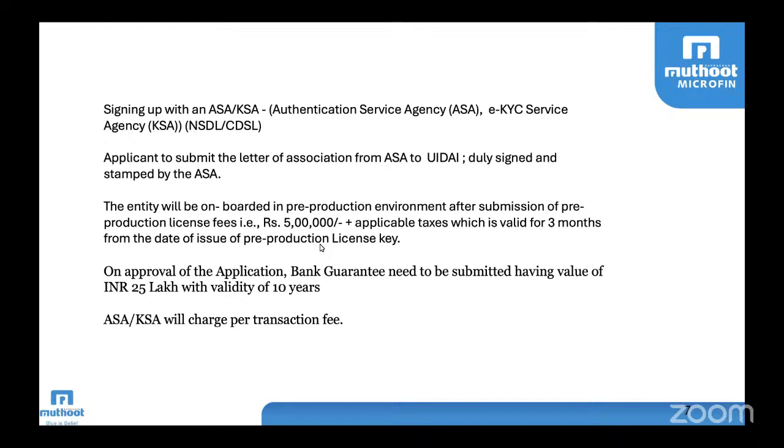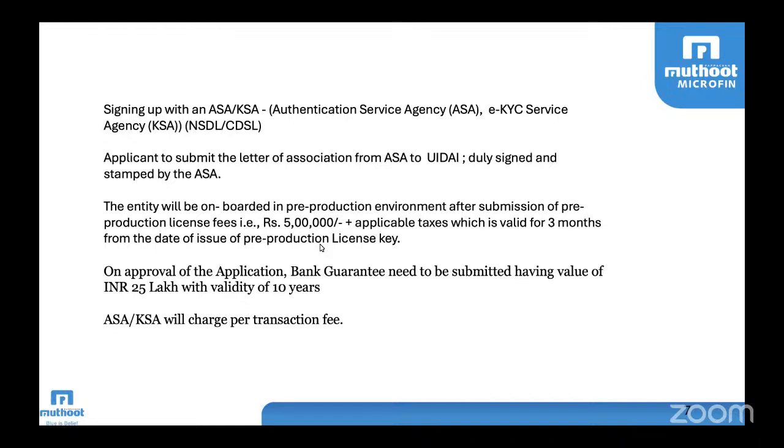A stamp paper is required, and both parties need to sign and come into an agreement with certain terms and conditions. It is a prerequisite, a clear format is available, and it will be provided by this particular agency. So we need to sign up with them and submit the 5 lakh amount and 25 lakh bank guarantee, and the respective transaction fee will be charged by this particular ASA.